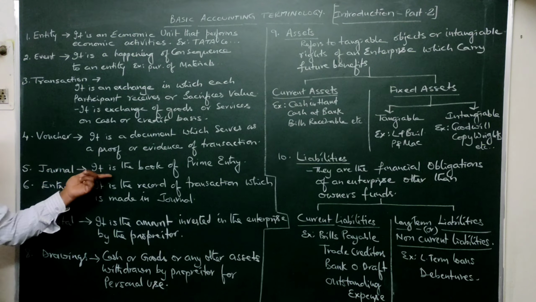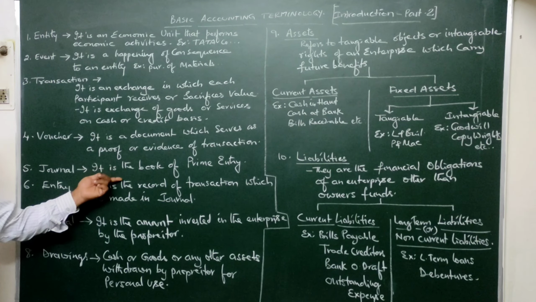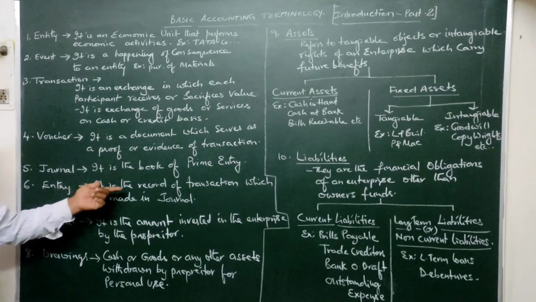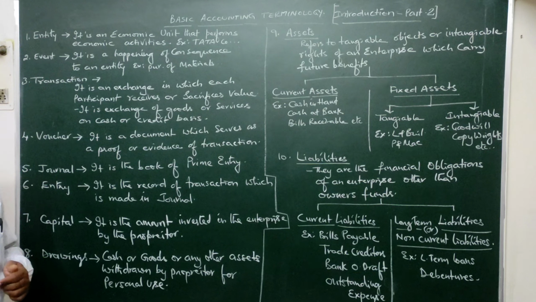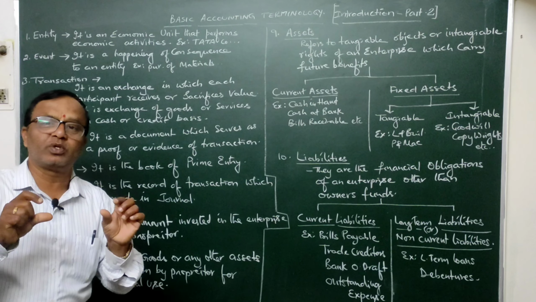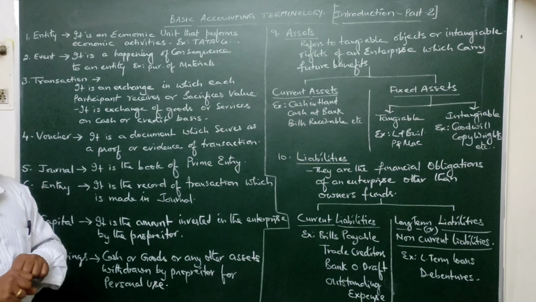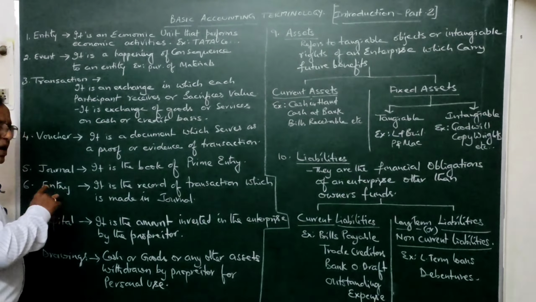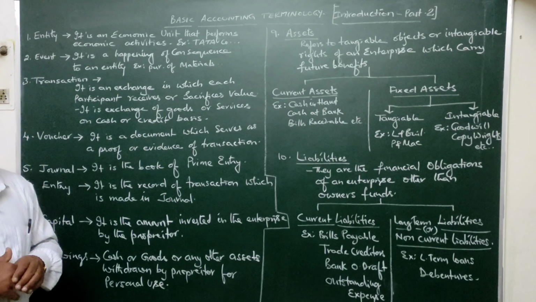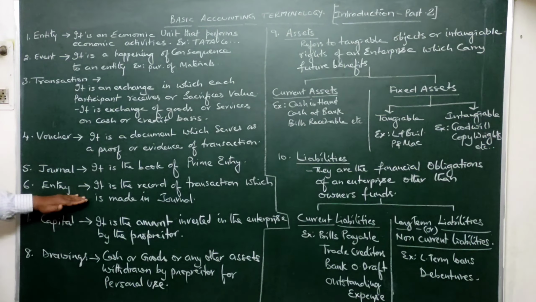Now here, how will it be recorded in this journal? It will be recorded by following the rules of accountancy, by way of an entry. So what is the meaning of an entry? Entry is the record of a transaction which is made in the journal. That means the transaction which is being recorded in the journal will be recorded by following the principles of bookkeeping, in other words, the rules of debit and credit in accountancy. Based upon that we are going to record that transaction in the journal by way of an entry. In the coming periods we will learn how to write a journal entry.